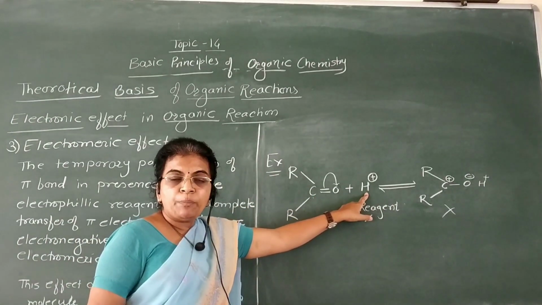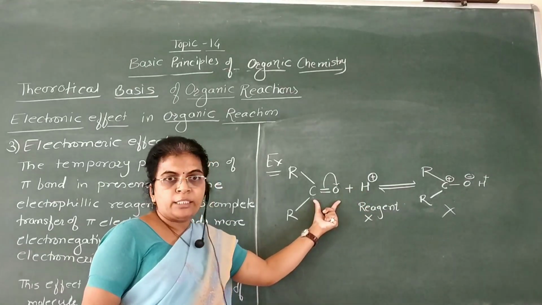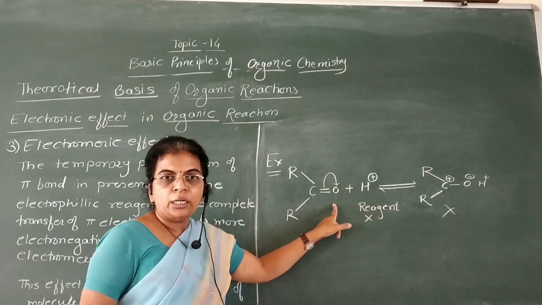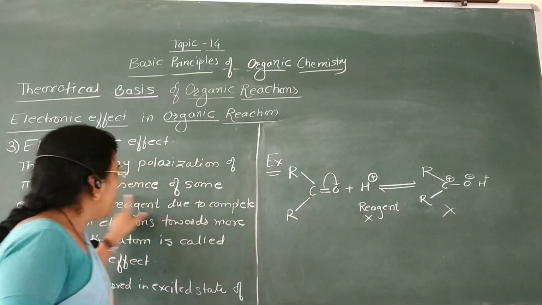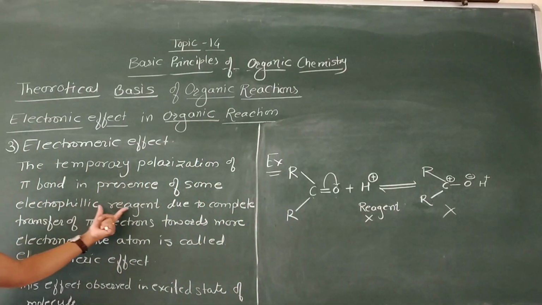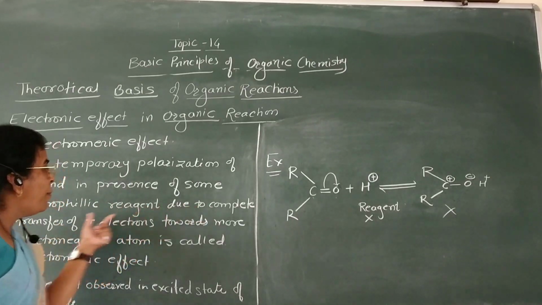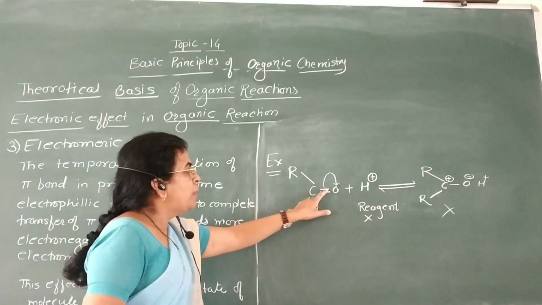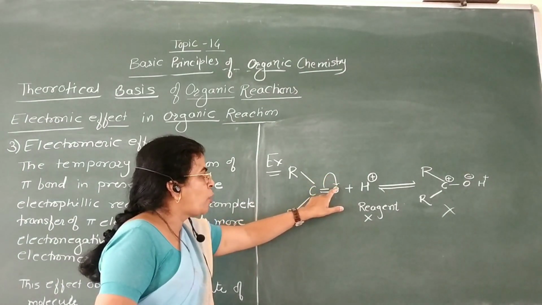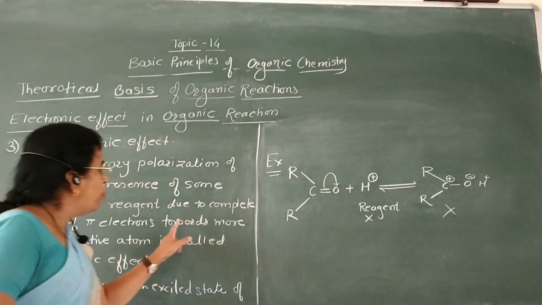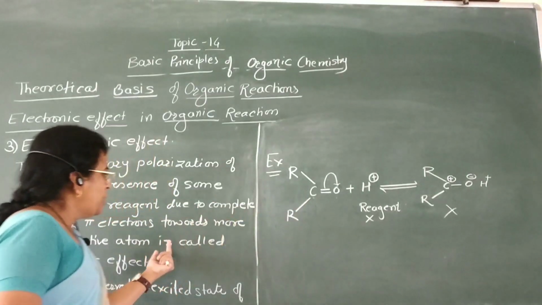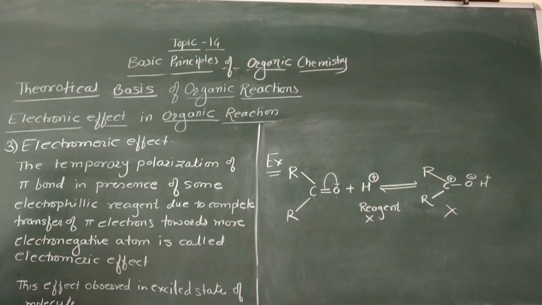If the reagent is present, then this polarization is observed. If we remove this reagent, then polarization is not observed. Then in presence of some electrophilic reagent, due to complete transfer of pi electrons, that is the complete transfer of pi electrons takes place towards the more electronegative atom, it is called the electromeric effect.